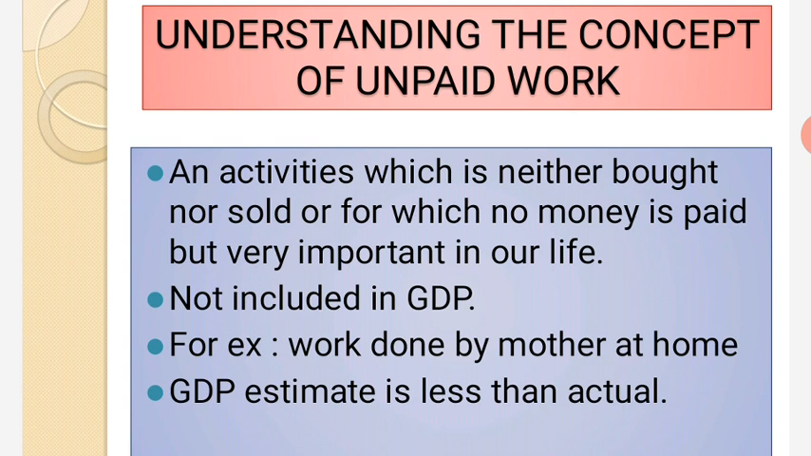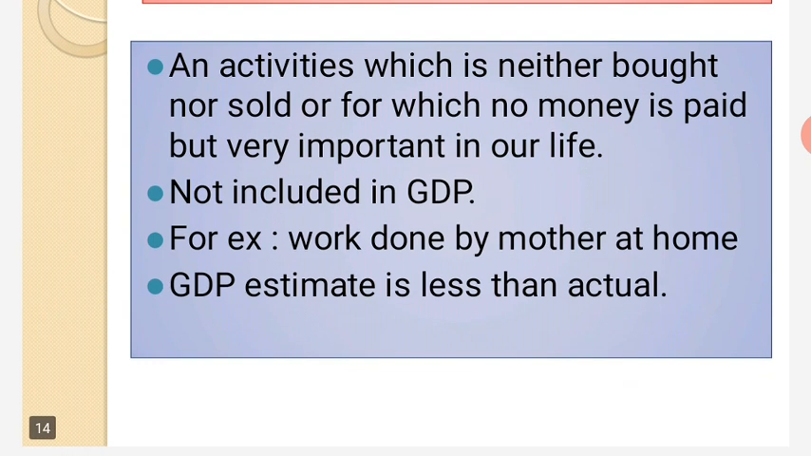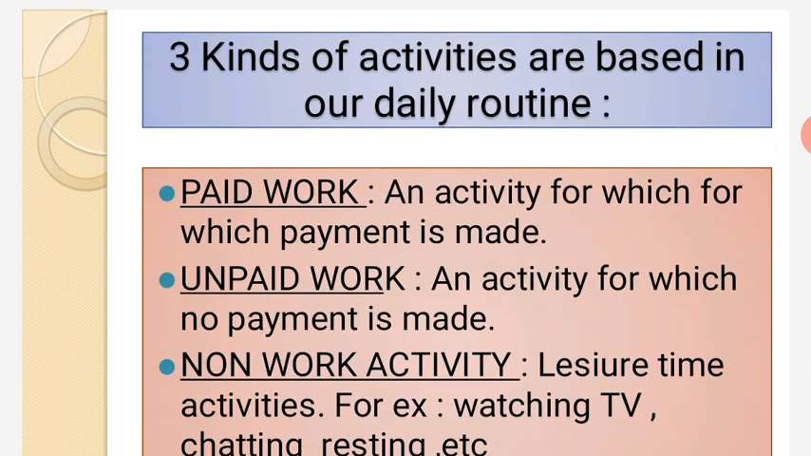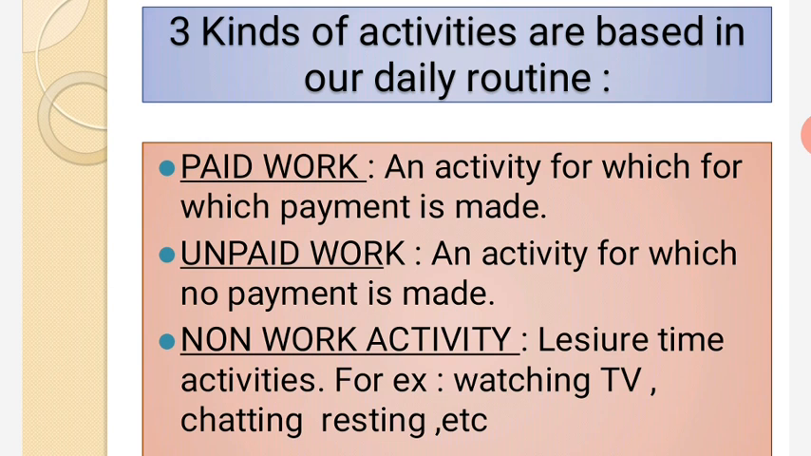Next, it is not included in GDP. And the third point is, for example, the work done by mothers at home. The fourth point is, GDP estimate is less than actual. Why is the GDP less? Because we are not including the unpaid work in this, and it is mainly done by whom? Mothers.